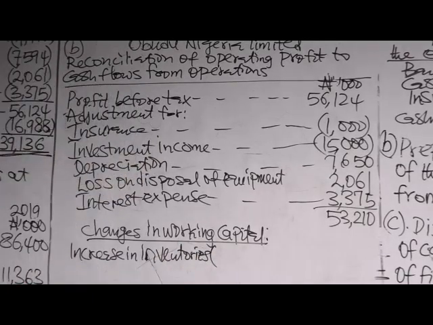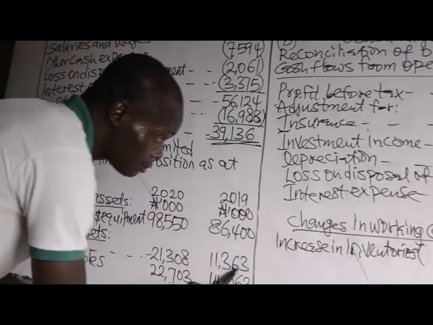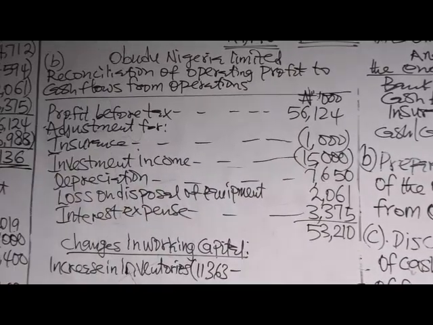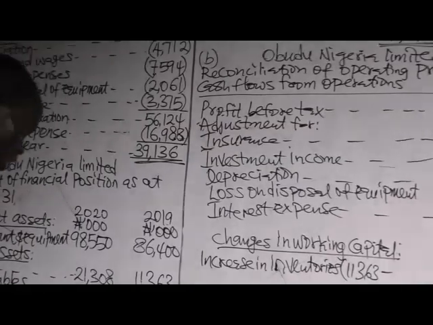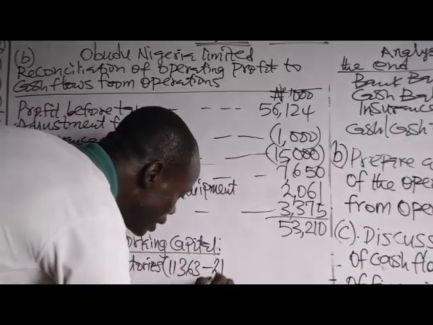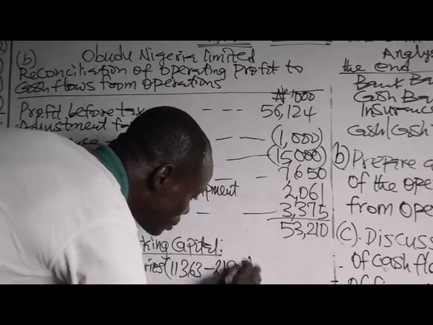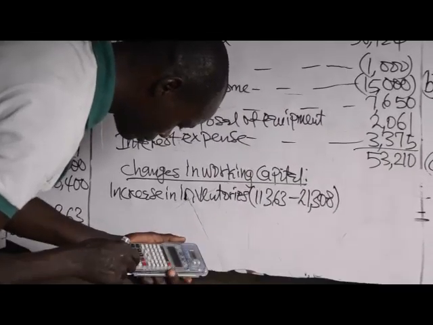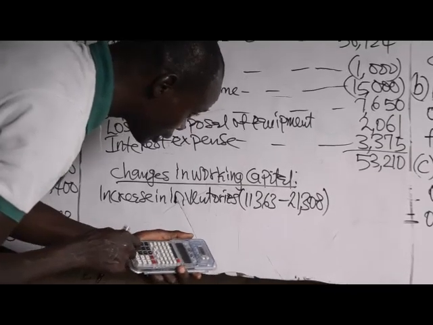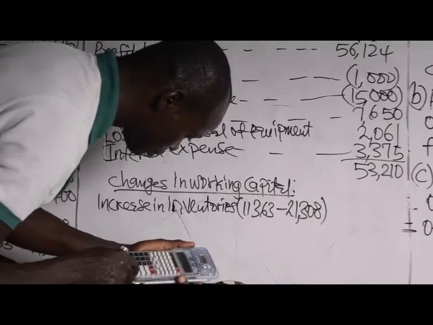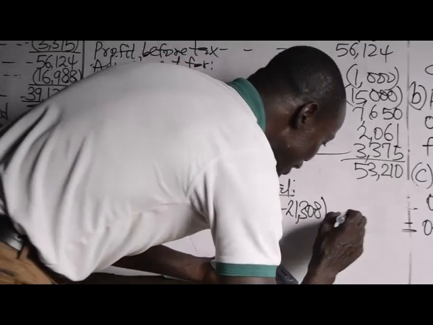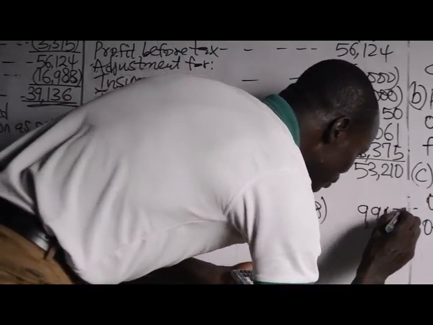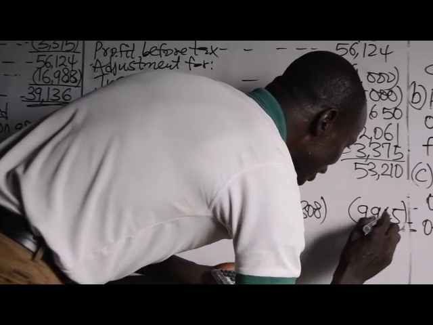So we have 11,363 minus 21,308. It has increased by 9,945. Increase in assets, negative.